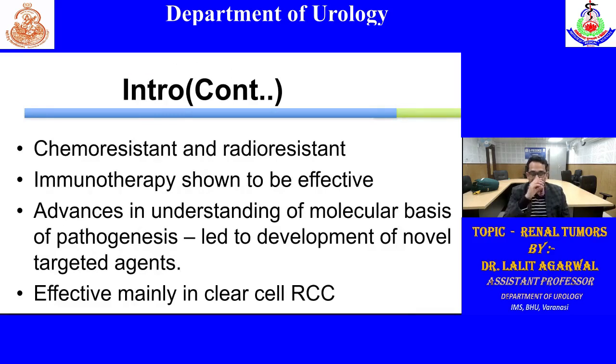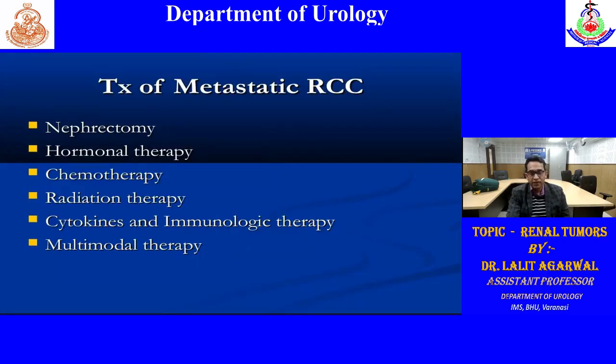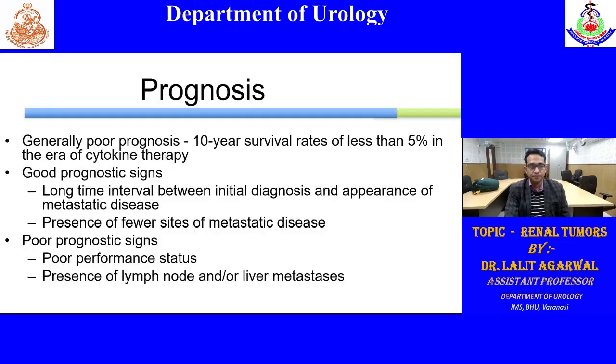There are targeted therapy and immunotherapy that are effective. Mainly targeted therapy is effective in clear cell RCC, which is also the most common type. So what are the treatment options in metastatic disease? One is cytoreductive nephrectomy, where we excise the kidney or tumor and then give targeted therapy. Others are hormonal therapy, chemotherapy, and radiation therapy, though chemo and radiation are rarely used. Other options are cytokine therapy, immunotherapy, and multimodal therapy. We can use multiple treatments. Prognosis is poor, as I already told.